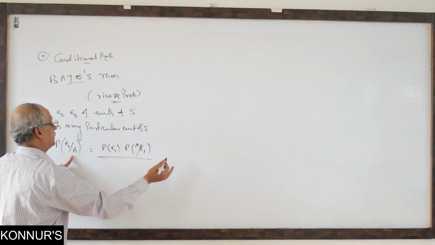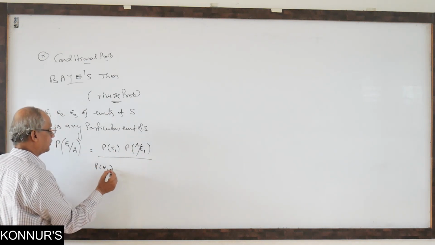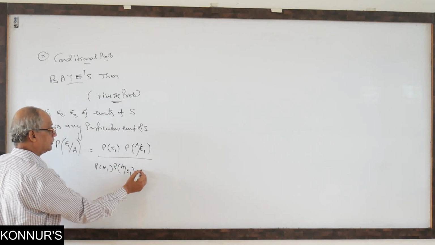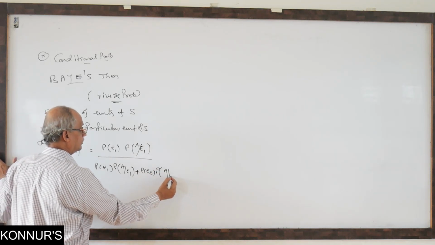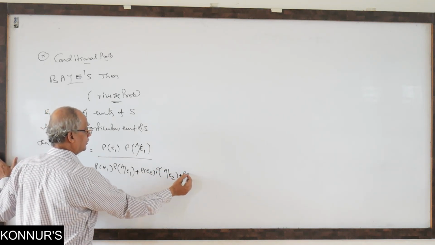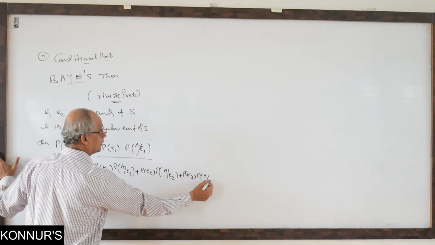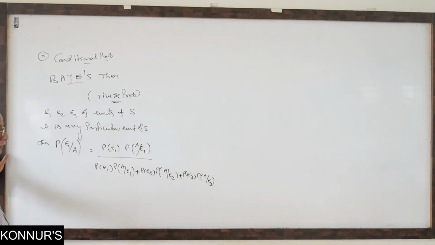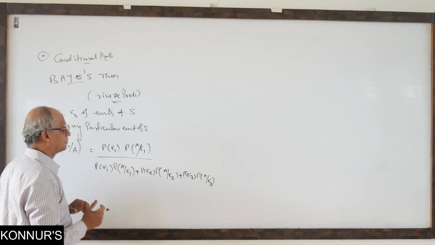In the denominator, everyone will come, means everyone you have to repeat. From E1 the share, from E2 the share, from E3 the share. At the end it is the total. That is why it is called total probability. Okay, to understand the denominator I wrote it out, but actually you can write sigma notation.